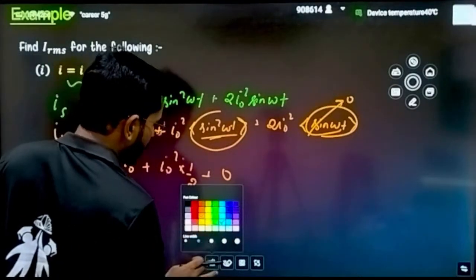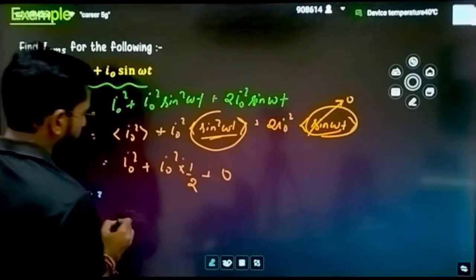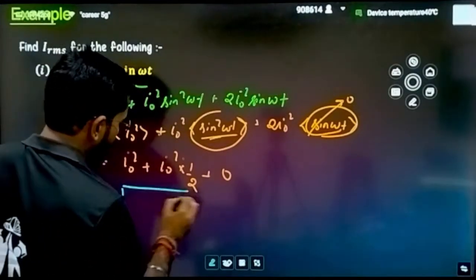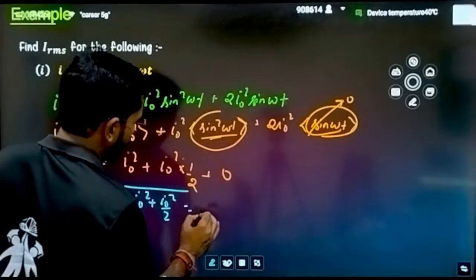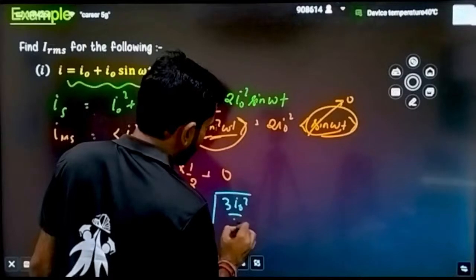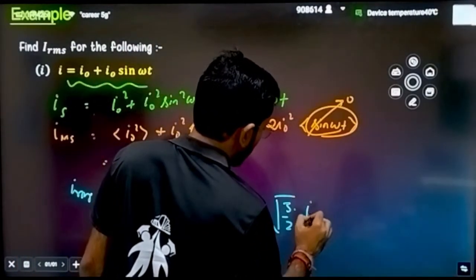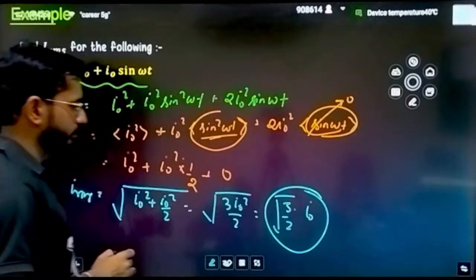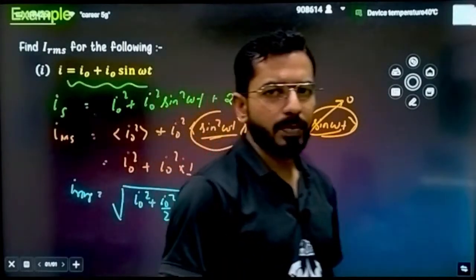Now check what you will be doing. Now the final step is what? I RMS. That means you just have to apply a root. You will be writing root of I naught square plus I naught square by 2, or further you can write it as 3 I naught square by 2. Also it can be written as root under 3 by 2 times I naught. So it becomes very simple.